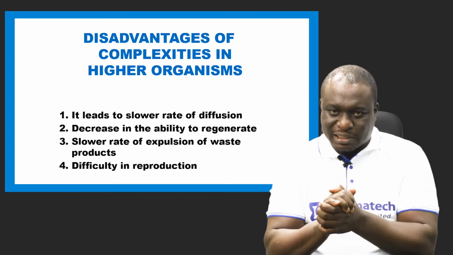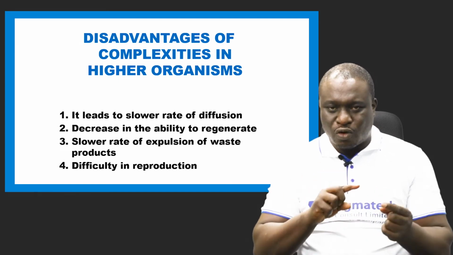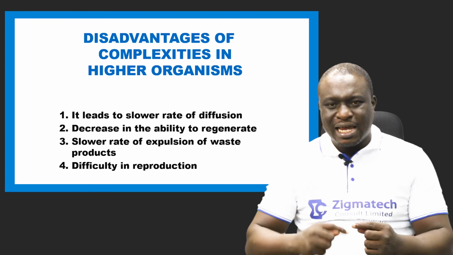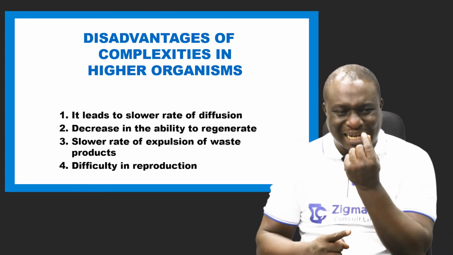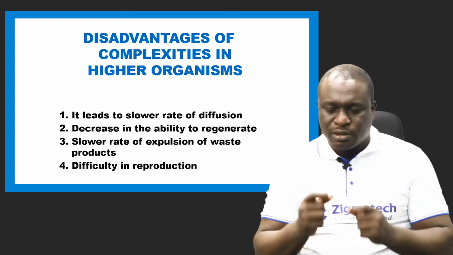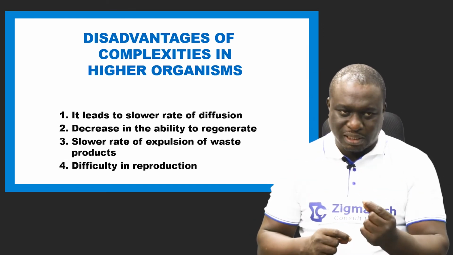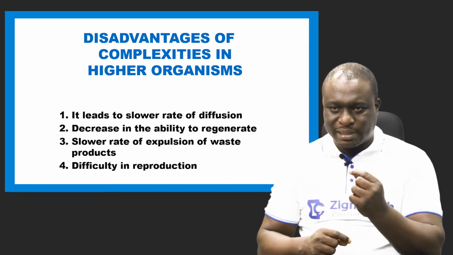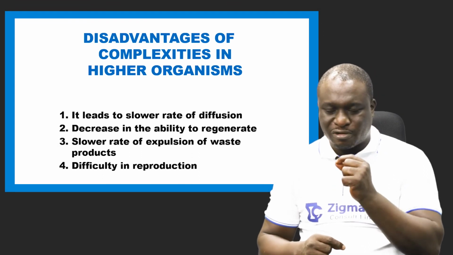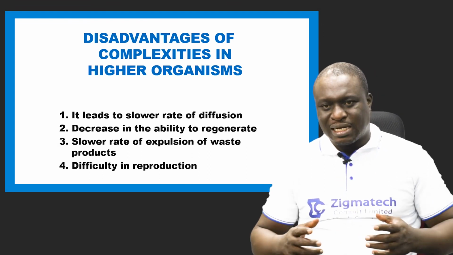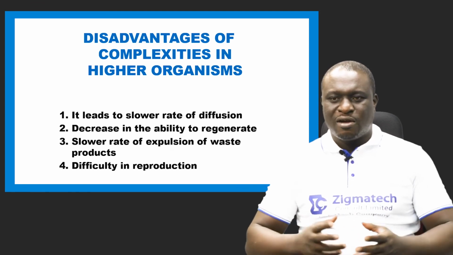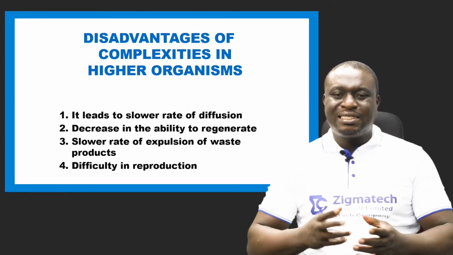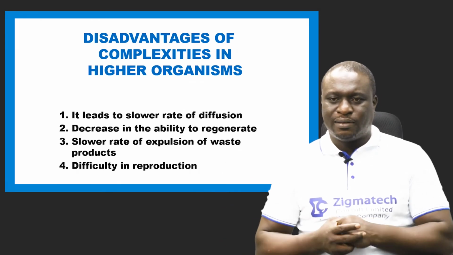Based on this, gaseous exchange or diffusion of gases into the cells of unicellular organisms is faster compared to that of higher organisms. So it leads to slower rate of diffusion. It simply means that unicellular organisms exchange gases faster and more easily than higher organisms.